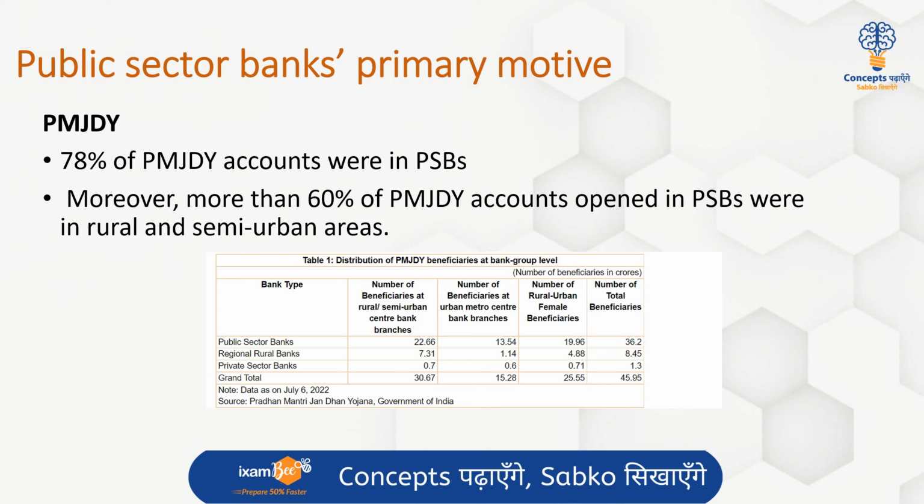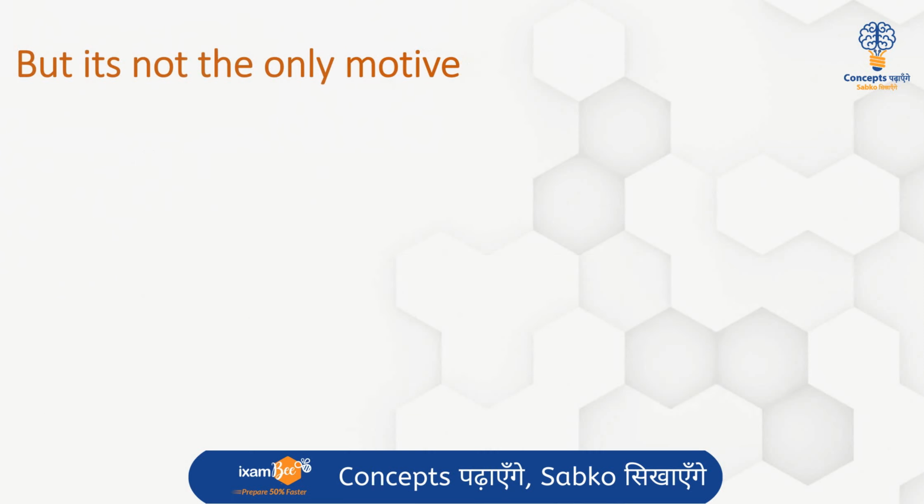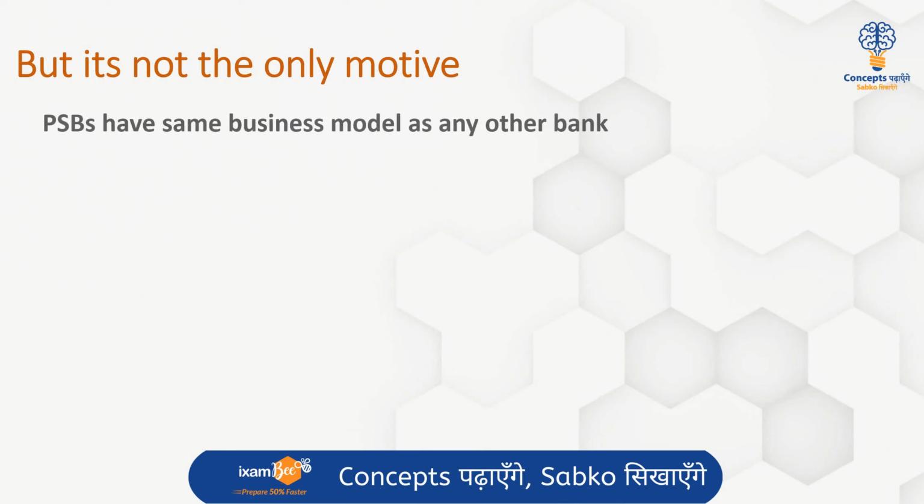So if this is the primary motive of public sector banks, why are we talking about the profit and loss statement? Why are we talking about profit? Do these banks have any kind of motive related to profit? The answer is simply yes. Why? Because yes, financial inclusion is one of the main objectives of public sector banks, but they are ultimately entities who need to sustain themselves, and therefore PSBs also have the same business model like any other bank.